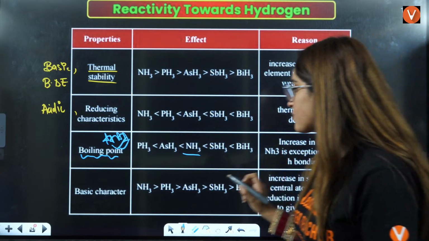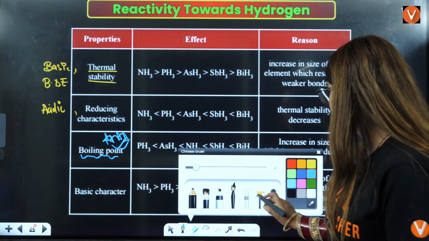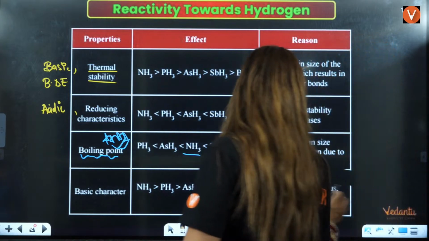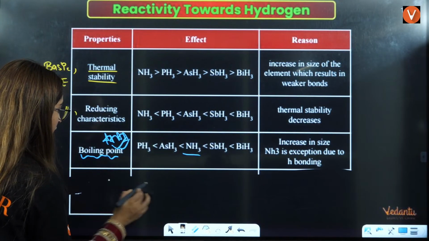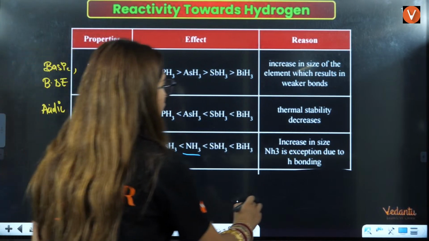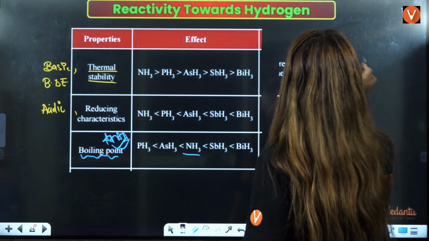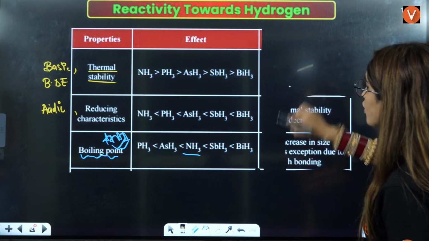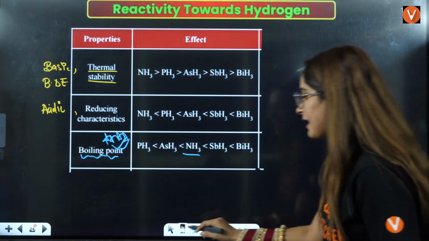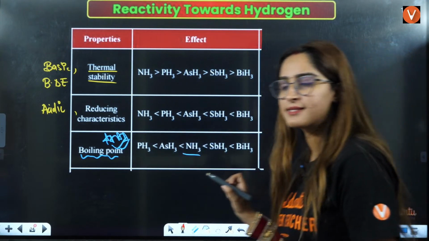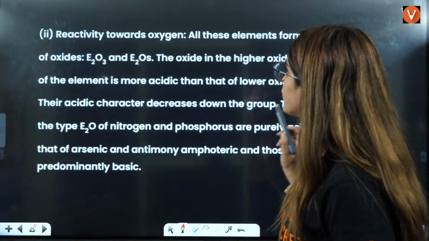Okay, next is basic character, that I have told you here also, that will decrease. You don't need to see this separately, I will just delete this. I have already written there. You can also ignore this part here. That is why this happens. This also you can ignore. What you need to remember is those three things that I have written there, and the boiling point exception you should remember for your exam. That's it. Okay, understood?